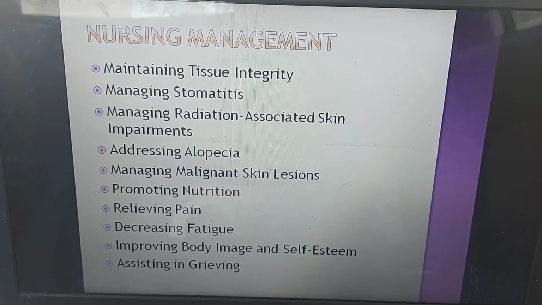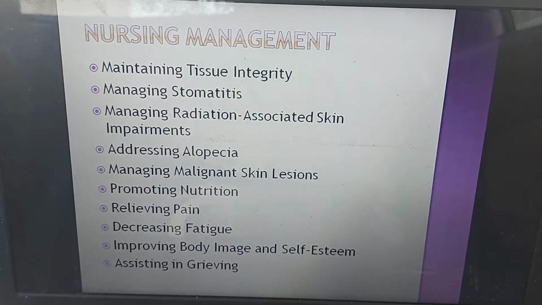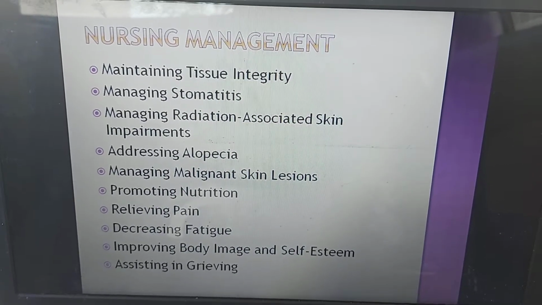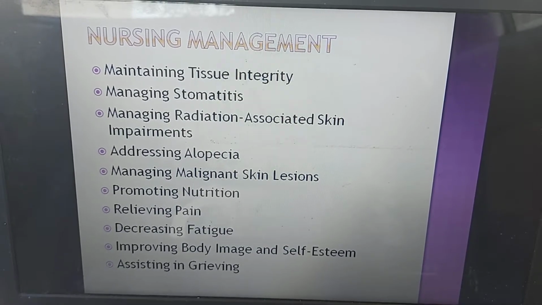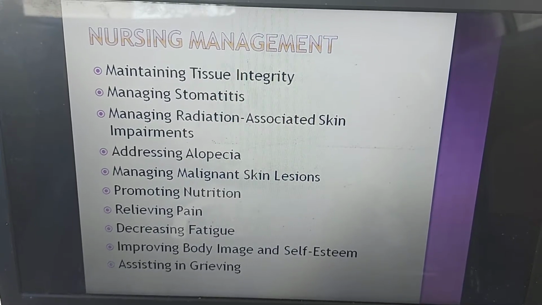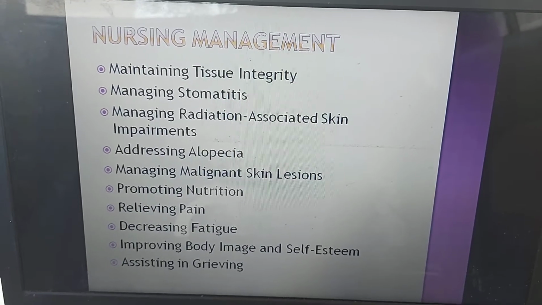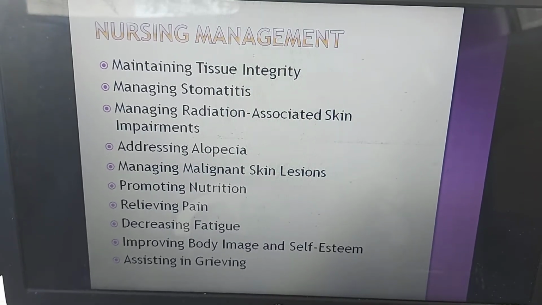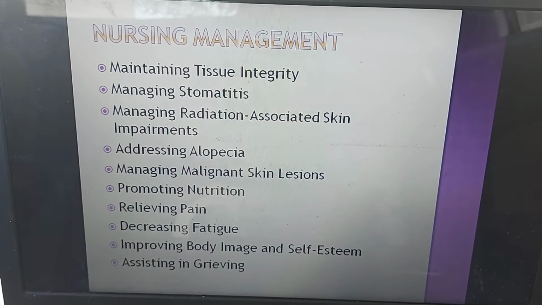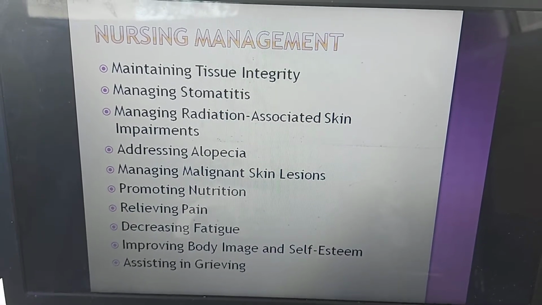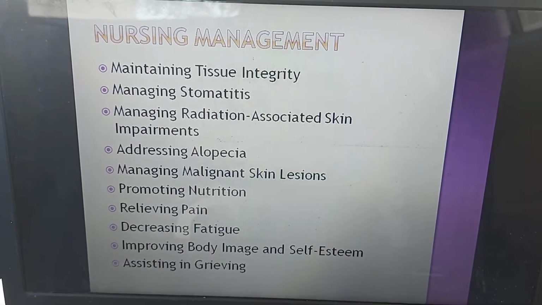Instruct the patient to avoid rubbing or scratching the area, exposing the area to sunlight or cold weather. If wet desquamation occurs, do not disrupt any blisters that have formed. Report blisterings and use prescribed ointments. Next, addressing alopecia. Discuss potential hair loss and regrowth with patient and family.